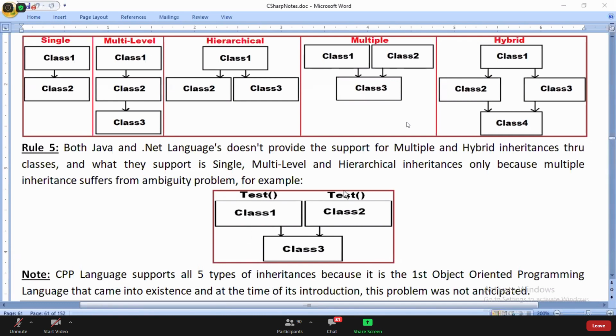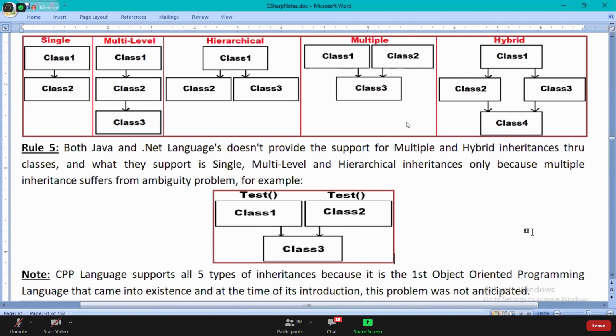Are you people there? Answer then. Understood or not? Okay. This is basically what we call ambiguity. But see, guys, when it doesn't support, I said, support is not available here. So basically, the C++ language supports all the 5.